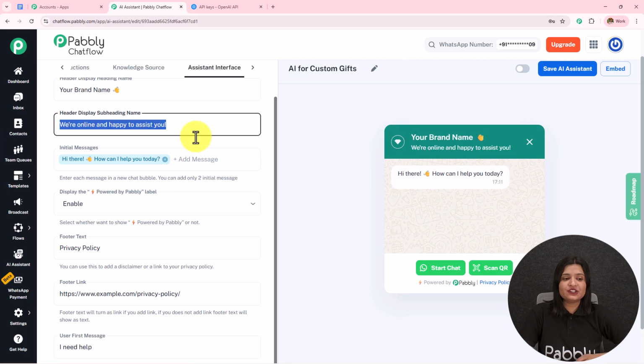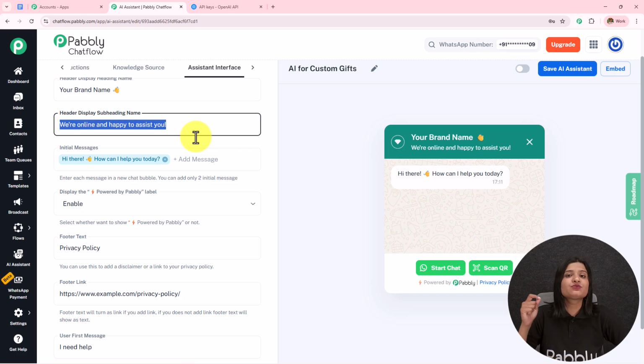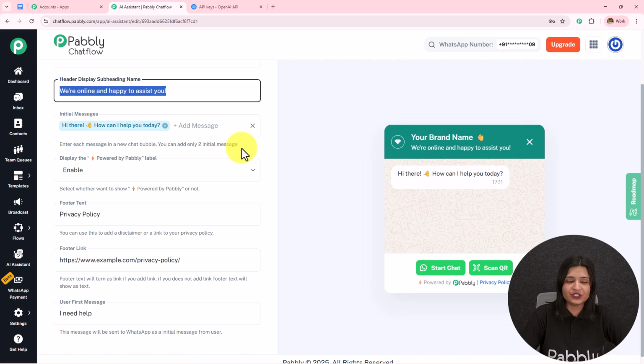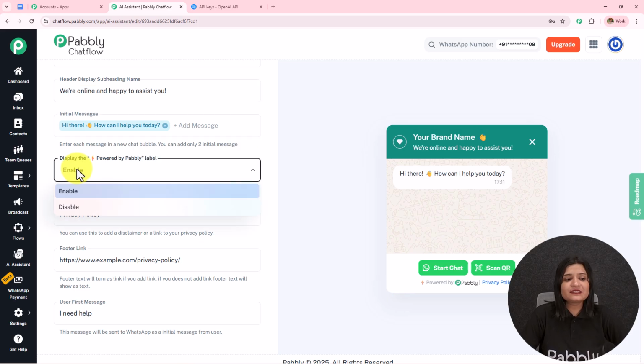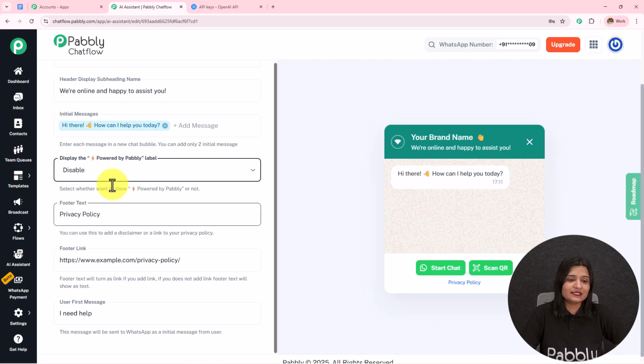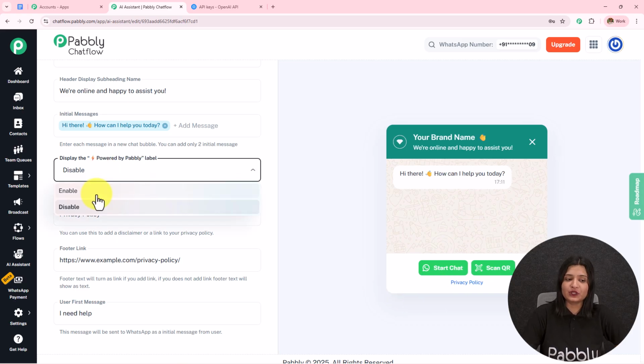We have these initial messages. So you can add 2 initial messages based on which your AI is going to answer your customer. The first message will be sent by your AI assistant. So here you can add 2 initial messages. We have this display, powered by Pabbly. I have kept it enabled. If you want, you can disable this and it will be removed from here. I'm going to keep it enabled.